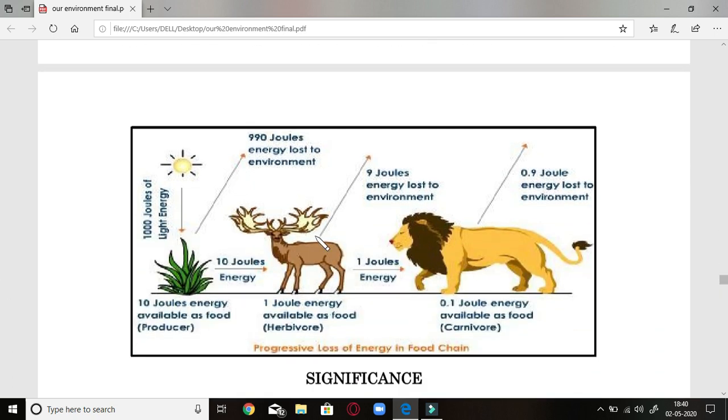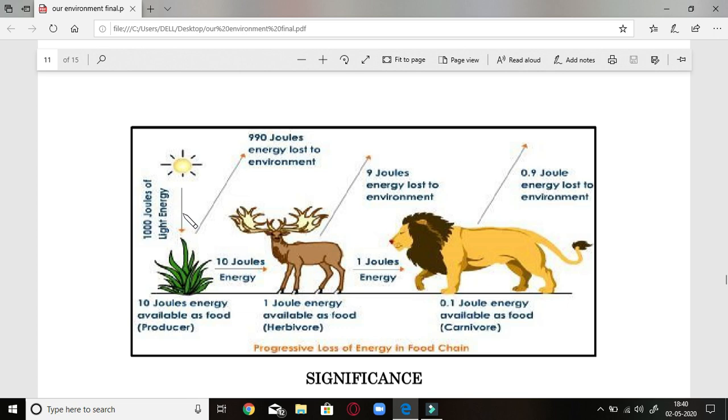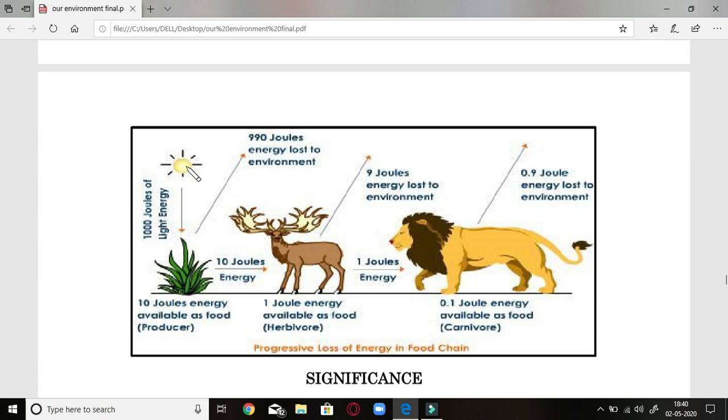Now here in this diagram, the plant is there. Now this plant is absorbing only 1% of the energy given by the sun. Suppose the sun is giving 1000 joule of light energy, only 1000 joule. 1% of it is 10 joule. If you calculate, it will come out to be 10 joule only, which will be retained by the producer. And from here it is only 1%, but further in the trophic levels it will be 10% transfer from the producer to the first trophic level. 10 joule of energy will be available to the next level as 1 joule, which is 10% of it,